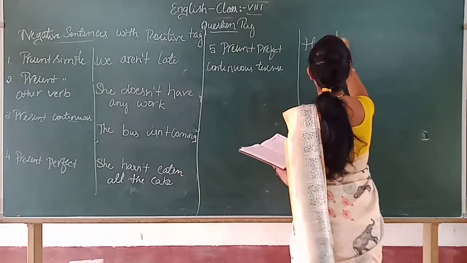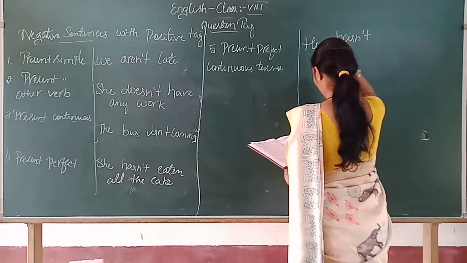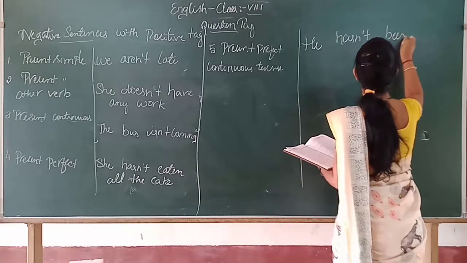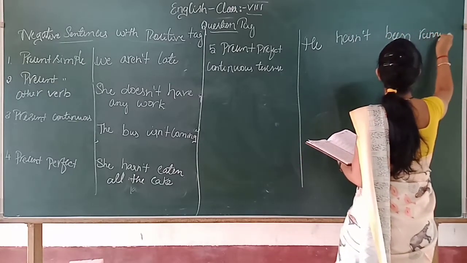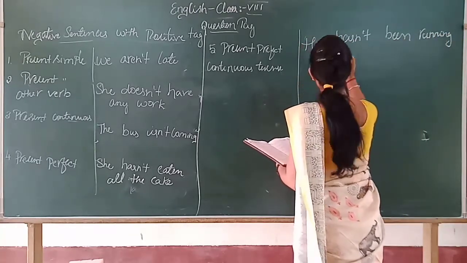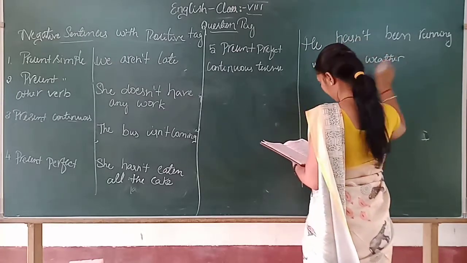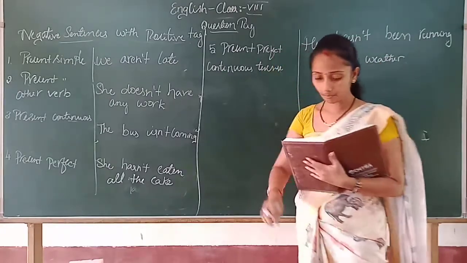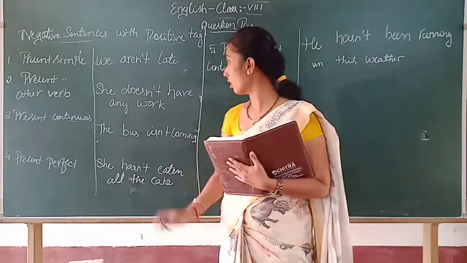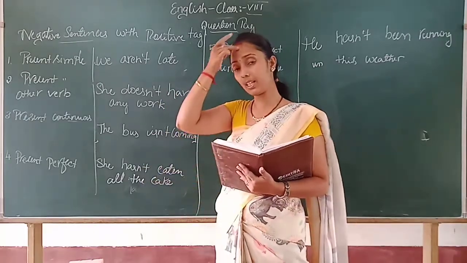He hasn't been running in this weather. So here children, this is a negative sentence, and you have to make a tag in a positive.